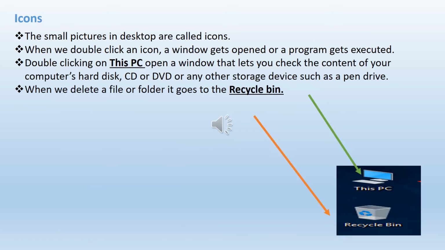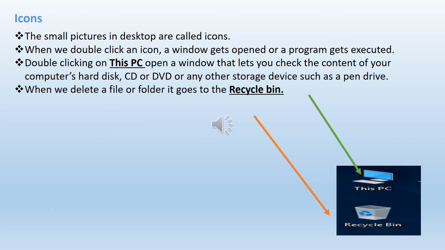Icons. The small pictures on the desktop are called icons. In the previous slide also I explained to you about icons. When we double click an icon, a window gets opened or a program gets executed.